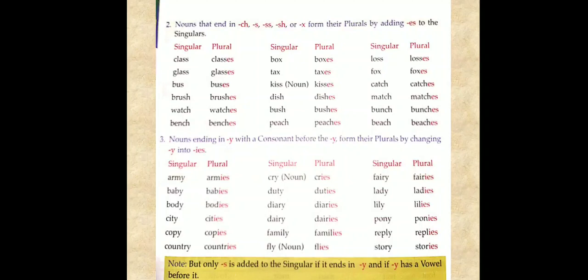everybody, children, you will learn this page number 39. Then we will proceed with the next rules and next words. First you learn this page and you will also learn page 38.